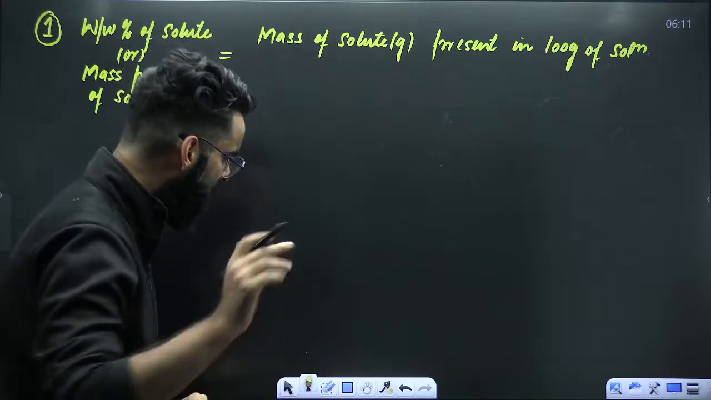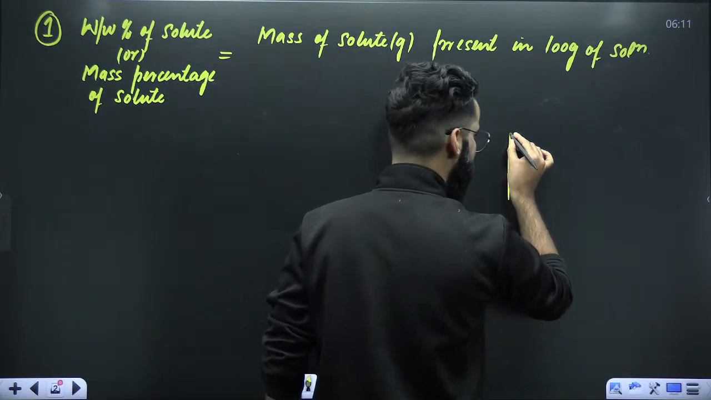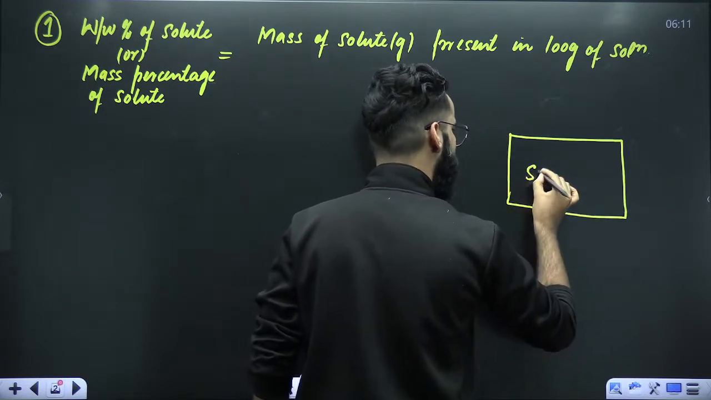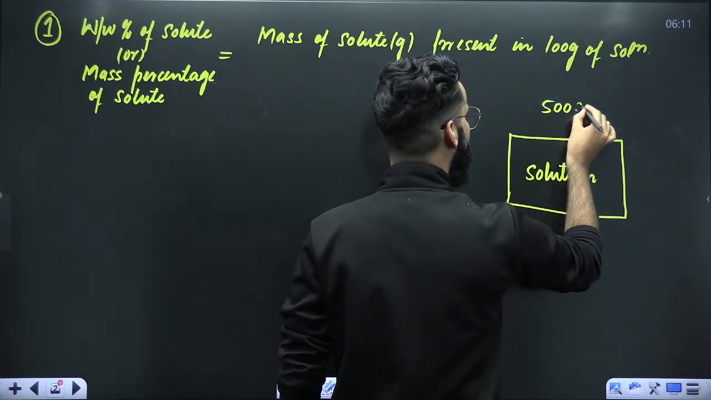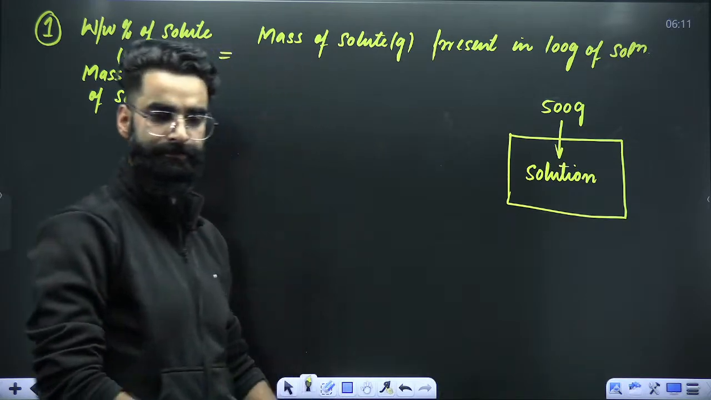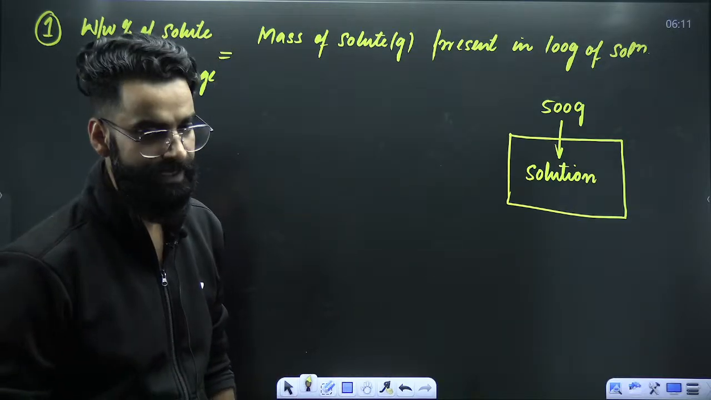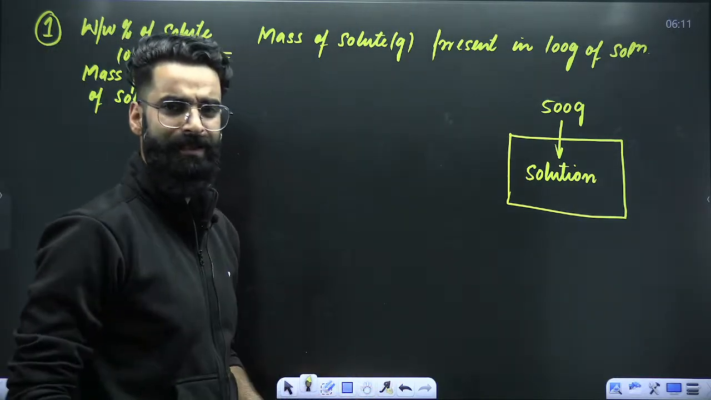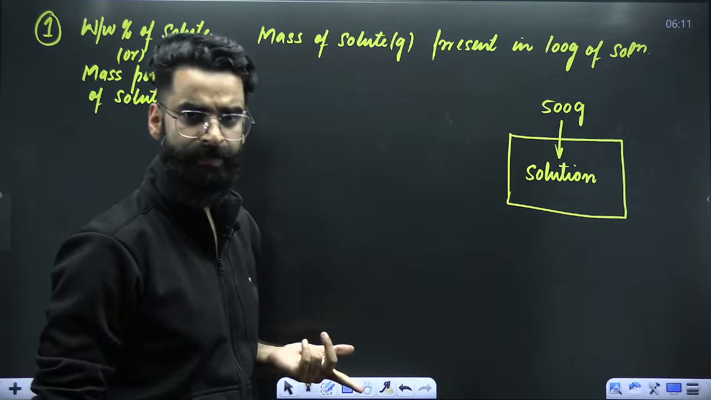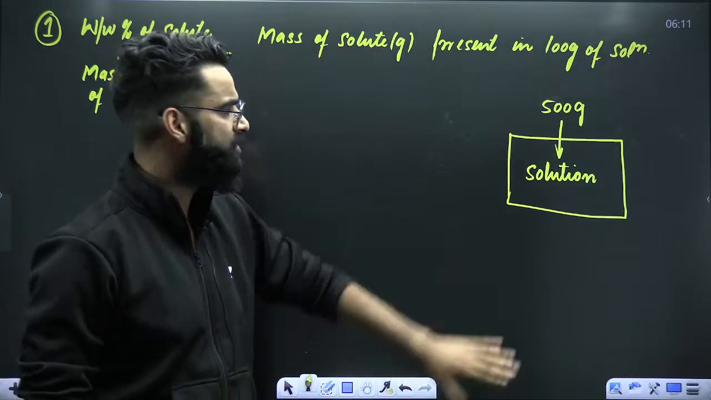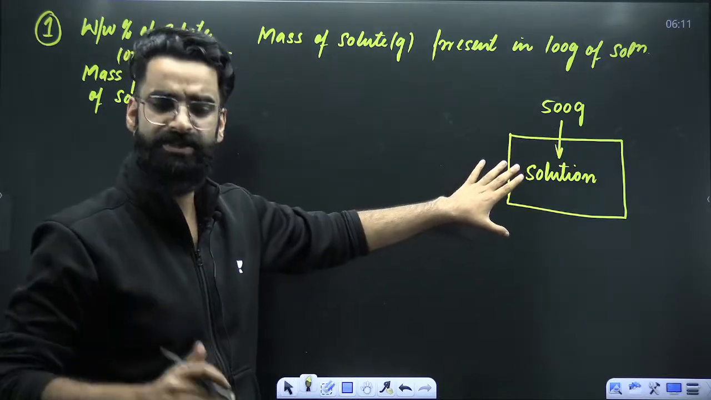Point number one. Point number two, try to understand what exactly I'm going to say. My dear students, imagine that this is the container, and in this particular container, for example, we have got a solution. Let's assume that we have got 500 grams of solution present in the container. Since there is solution in the container, that means there will be solute as well as solvent in the container, because solution consists of solute and solvent.